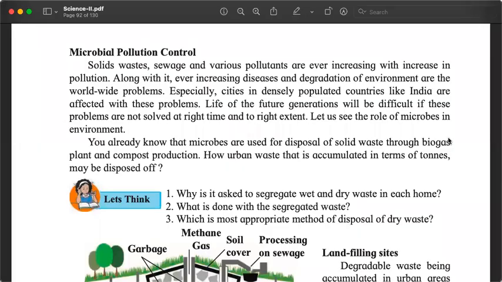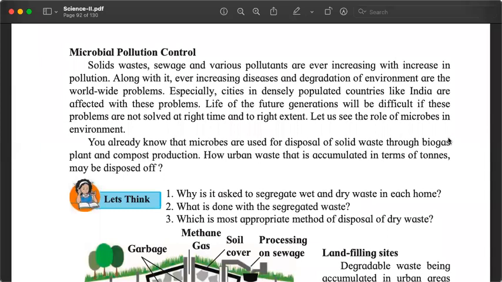After studying the production of various things using microbes and their enzymes, let us understand how else these microbes and their enzymes are used. We will focus on control of pollution and waste management, garbage management, kachra.